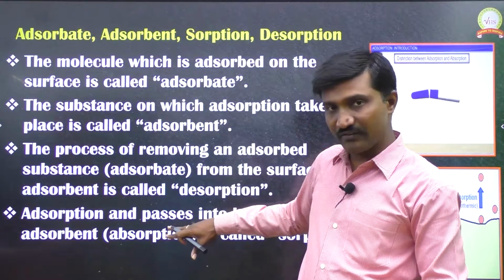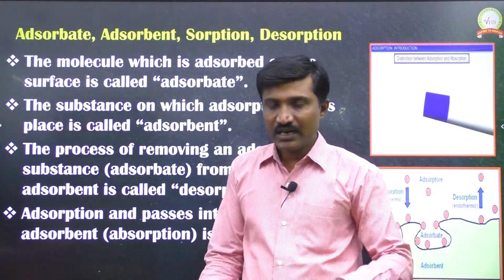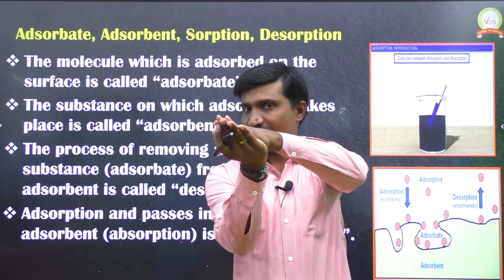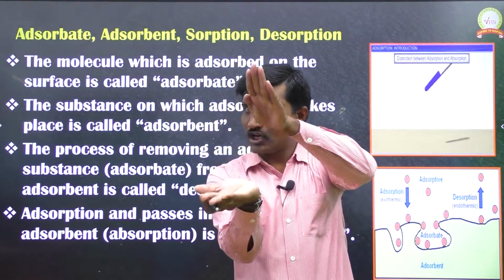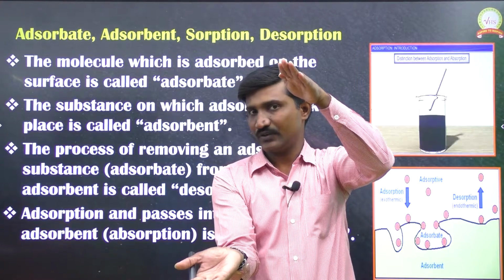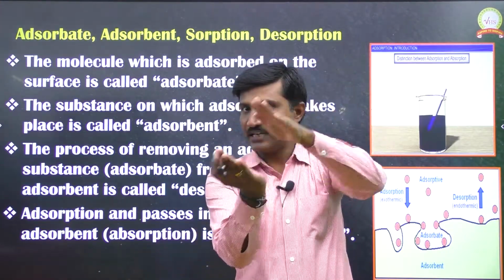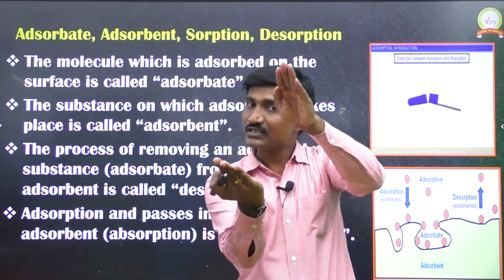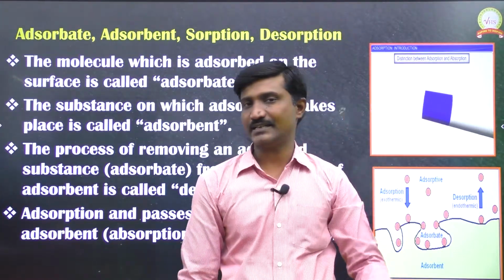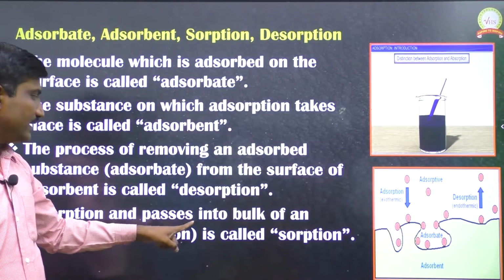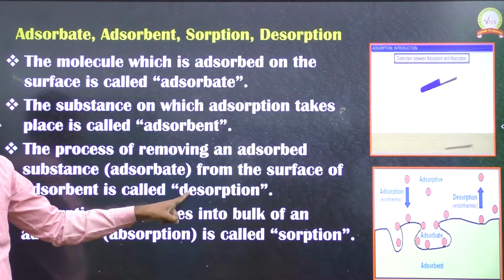And what is desorption? In adsorption, the adsorbate comes and occupies the surface. If we want to remove the adsorbate from the surface of the adsorbent, that process of removal of the adsorbate from the surface of the adsorbent is called the desorption process.